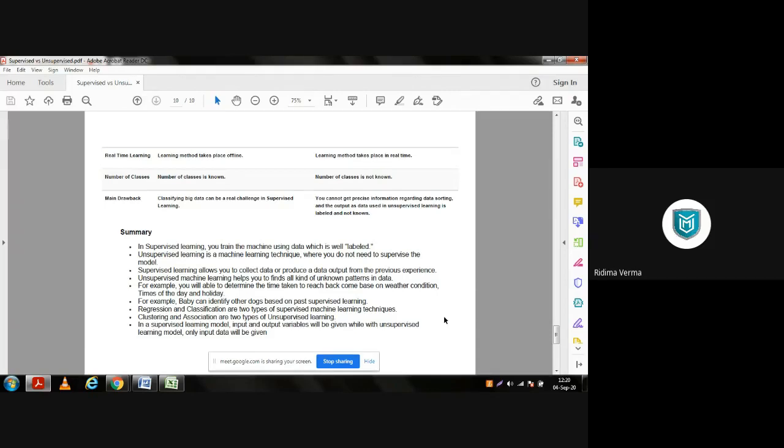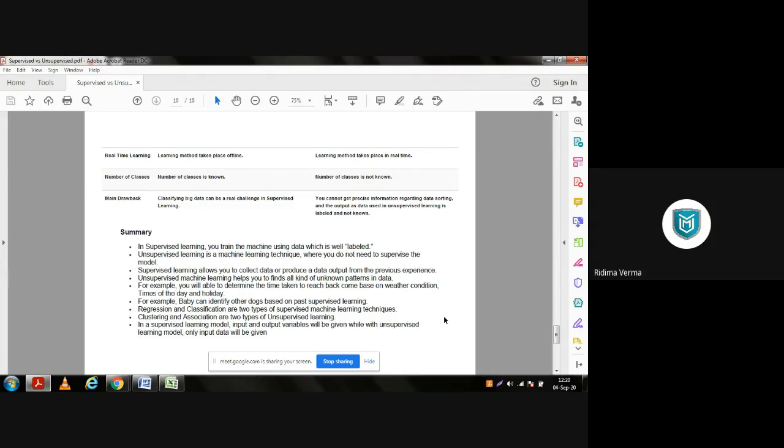Unsupervised machine learning helps you to find all kinds of unknown patterns in data. For example, you will be able to determine the time taken to reach back home based on weather conditions, time of the day, the example that we discussed yesterday.